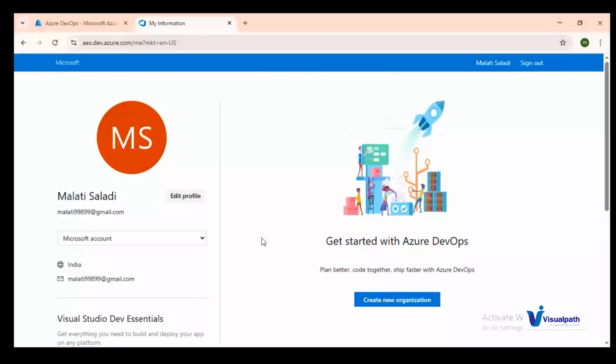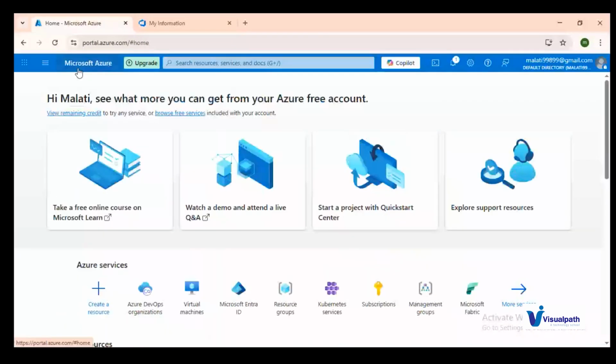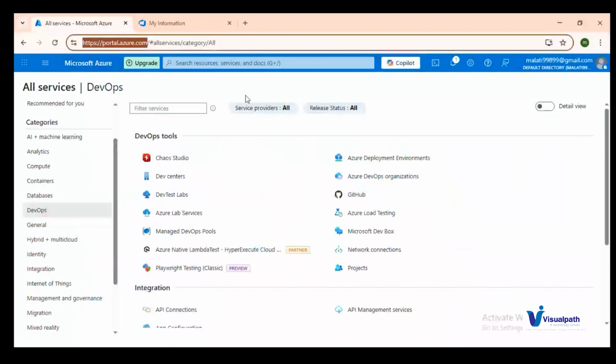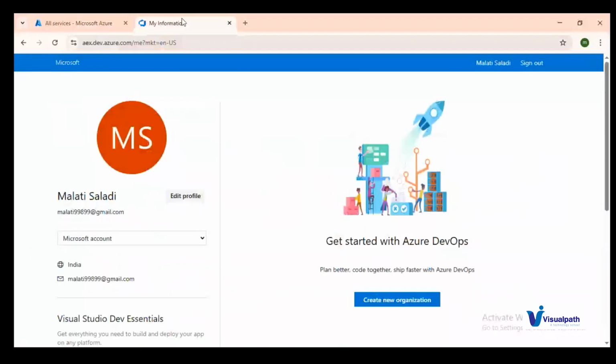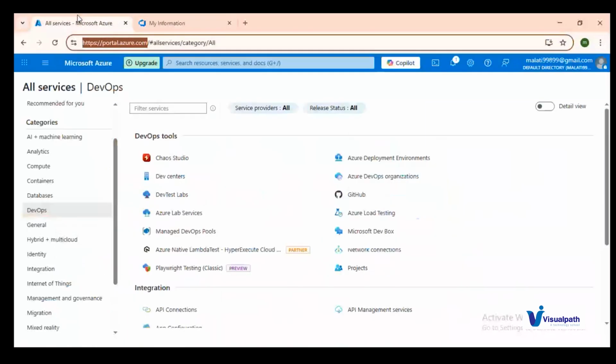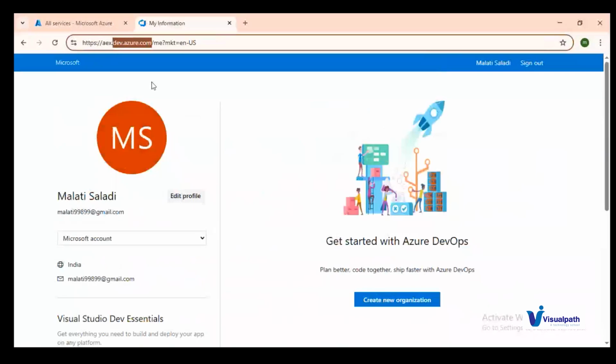So this is how it looks. And this is your Azure portal, to have a clear difference actually. If you click on portal.azure.com, this is where you will install all your services. Let us say virtual machines, storage accounts, databases, networks, and load balancers. All this can be installed here for our application usage. Like infra, we will create from this page, and CI/CD DevOps practices will be performed in this page, dev.azure.com. Okay, these are the two boards, two services altogether it is offering. One is compute-type services, and Azure will offer DevOps also. With the help of these two, we can develop and deploy our application in the cloud environment called Azure.